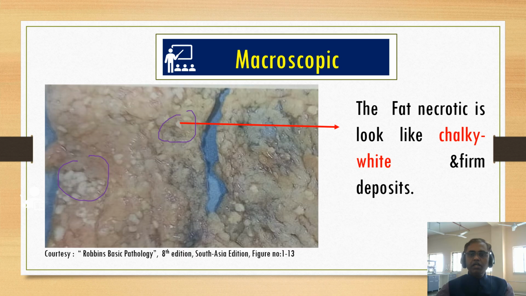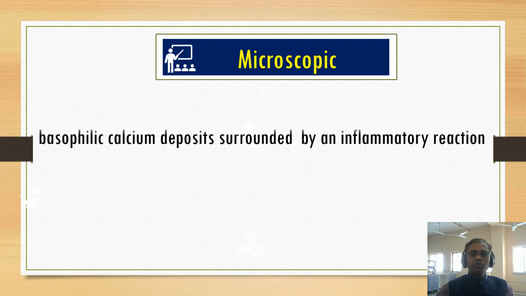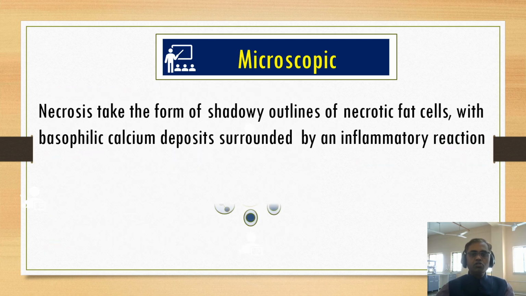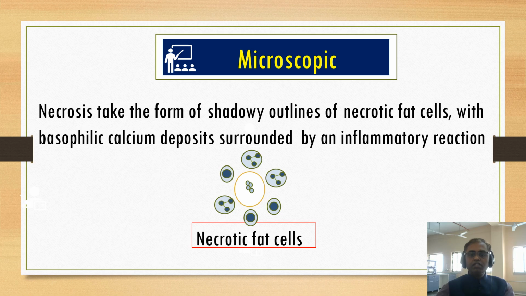Fat necrosis looks like chalky, white and firm deposits. This is a very important finding of fat necrosis. In the microscopic finding, the necrosis takes the form of shadowy outlines. So there are three characteristics.